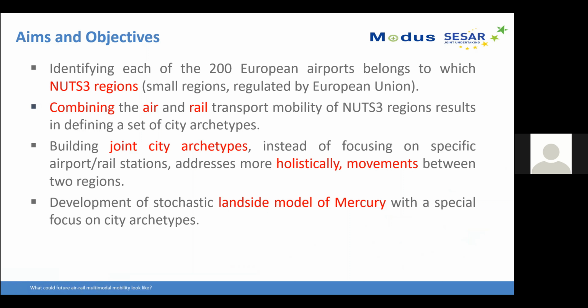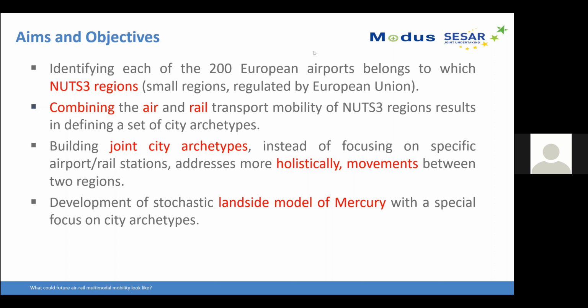By NUTS regions, I mean the nomenclature of territorial units for statistics, which is a geocode, a standard for referencing the subdivision of countries for statistical purposes, and it's developed and regulated by the European Union. It has three levels: level 1, the biggest level; level 2, the medium level; and level 3, the small regions of each country, or NUTS3 regions.